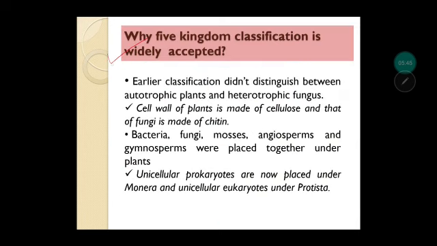Now, why is this kingdom classification widely accepted? There are major points which tell that this is the most used classification system. Firstly, the earlier classification systems didn't distinguish between autotrophic plants and heterotrophic fungus. Means they were put in the same category because fungus also has a cell wall and plants also have a cell wall. So they were placed in the same category, but we cannot place them into the same category.